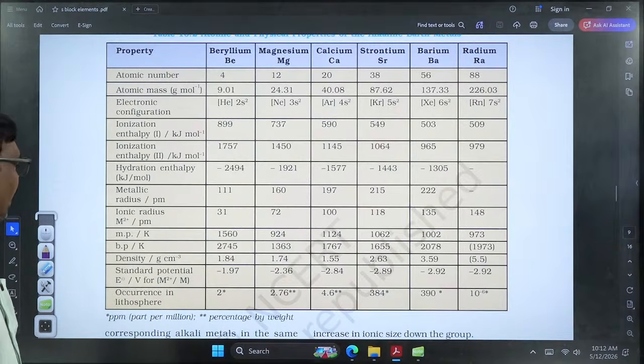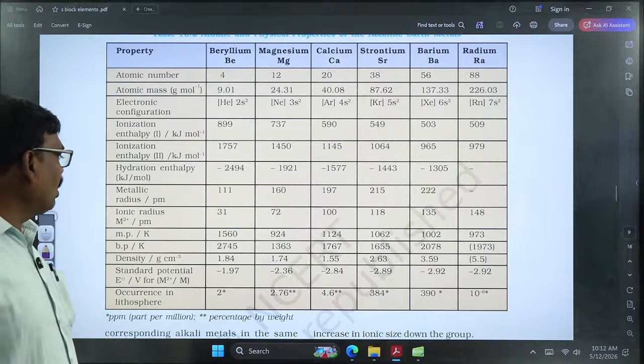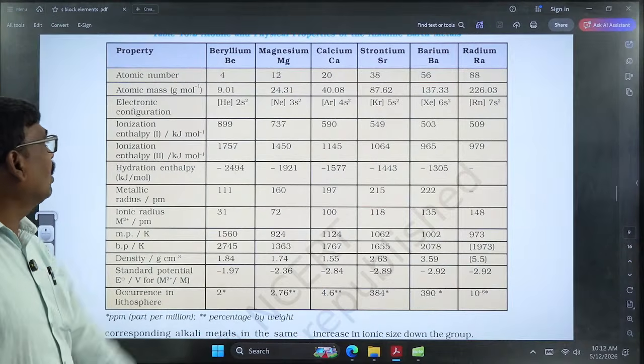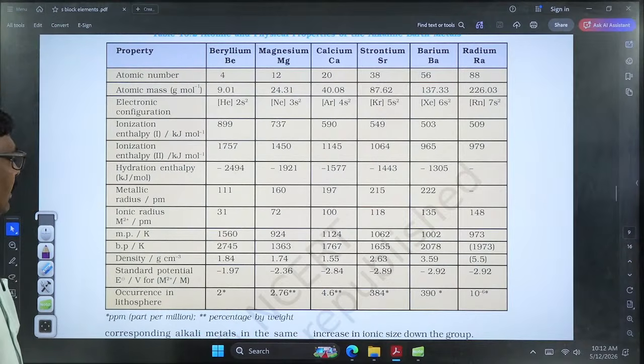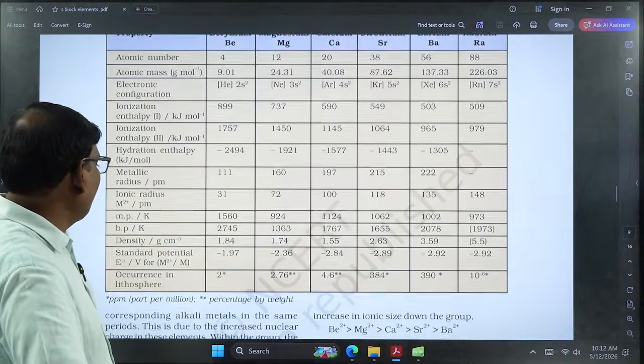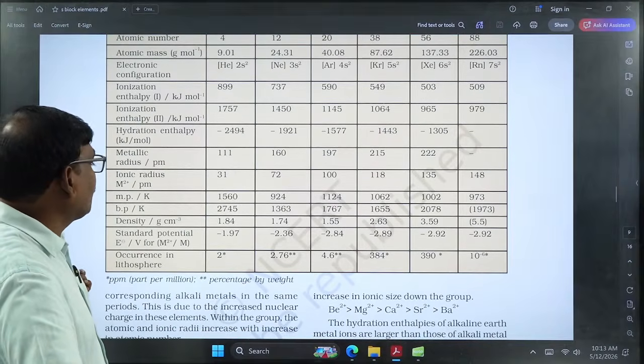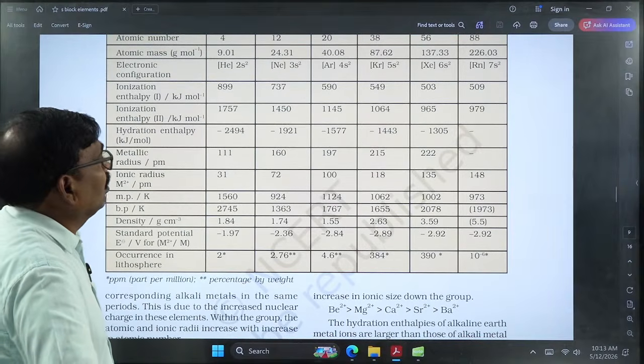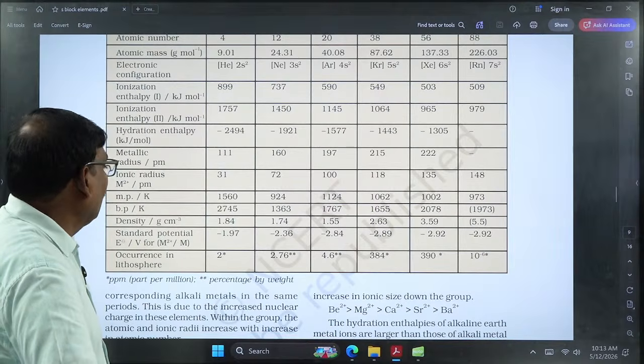And coming to the melting and boiling points, there are irregularities. The melting or boiling point is highest for beryllium, whereas the second element, magnesium, possesses the lowest melting point, having a value of 924. That is mainly due to the interactions: whenever the interactions are less, the attractive force will be low. Coming to density, it is highest for the last element, radium. Gradually the density increases, with abnormalities.